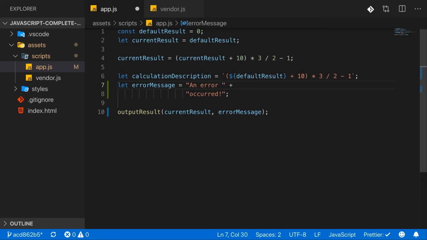By the way, if you want to output a backslash in a string, you need to escape this as well, because otherwise a single backslash always tells JavaScript that the character after the backslash should be considered or should be escaped. So if you want to output just a backslash, you put another backslash in front of it to tell JavaScript, hey, the character after this backslash has a special meaning, and double backslash then effectively tells JavaScript, I want to output a single backslash here as part of my string.